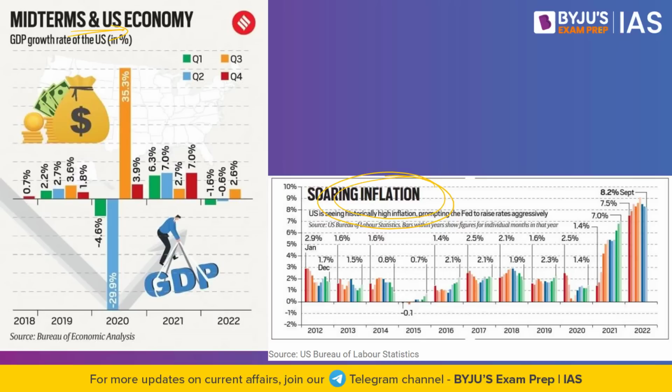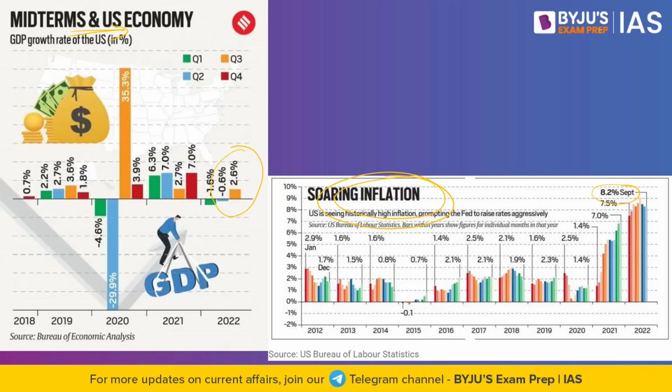When you look at inflation in the United States of America, it is at 8.2% in September 2022. And this happens to be one of the worst inflations that the United States of America is suffering, and they are almost on the verge of recession. So this means the issues that they fought on included inflation, GDP, abortion, immigration, and so on and so forth.